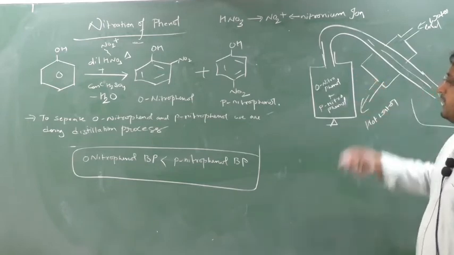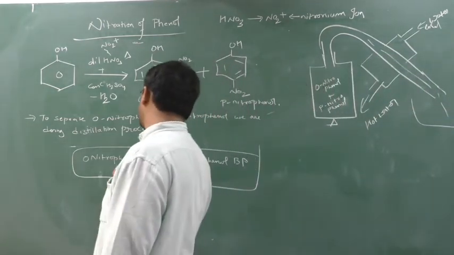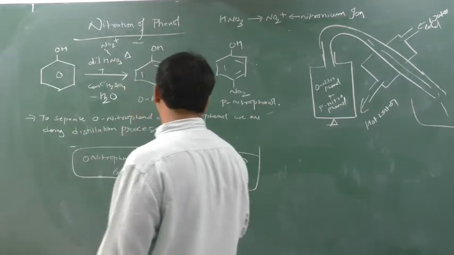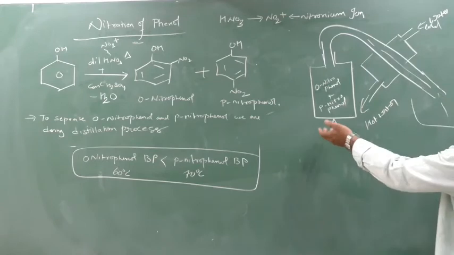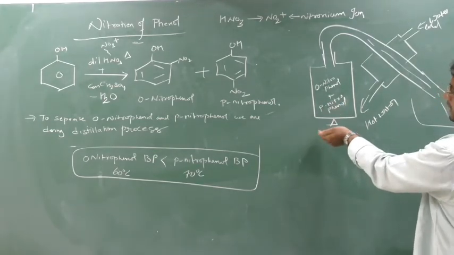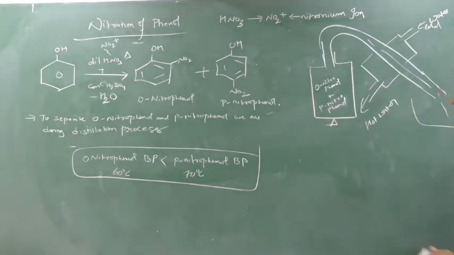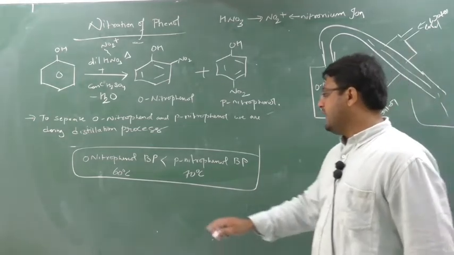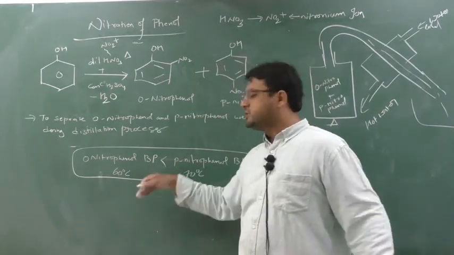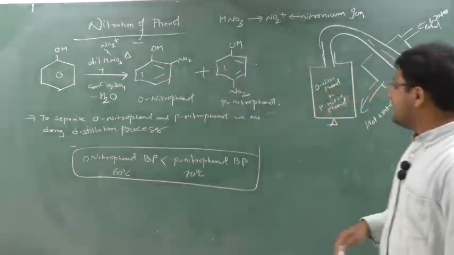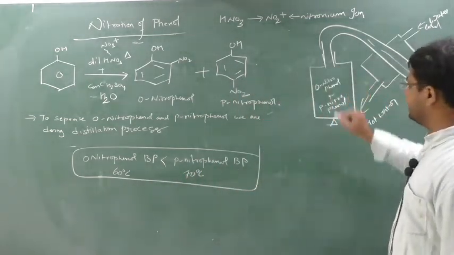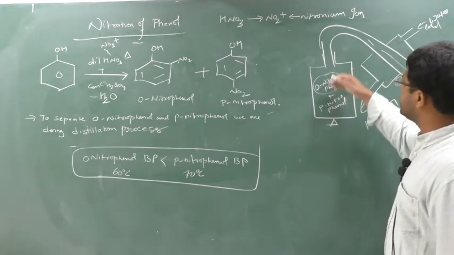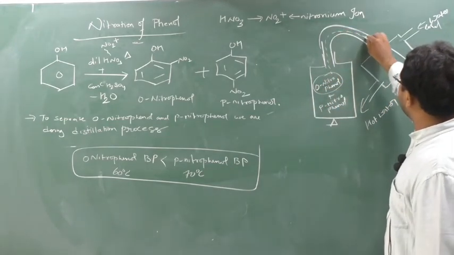So what will happen? If the O-nitrophenol boiling point is suppose 60 degrees Celsius and P-nitrophenol should be more, say 70 degrees Celsius. So if I start to heat, first 10 degree, 20, 30, 40, 50 degree. As it comes to 60 degree, this O-nitrophenol will start to evaporate. The temperatures we have supposed are not the correct values, but supposing that as we start to heat, first 60 degree will come, and the vapor will come here.